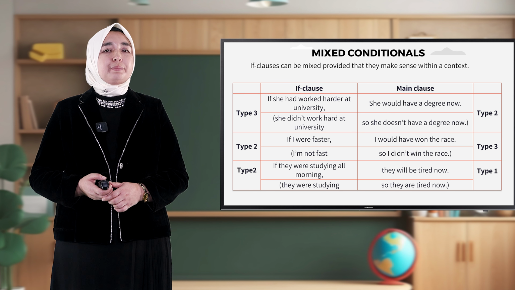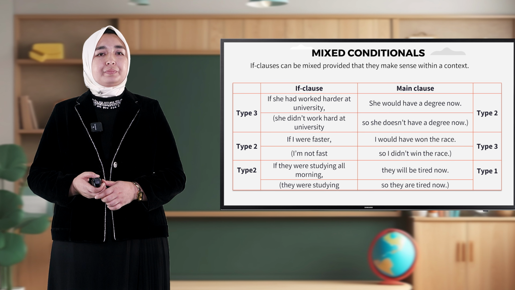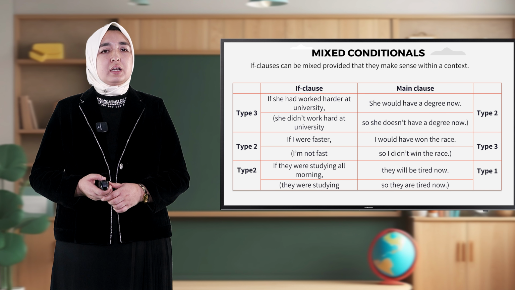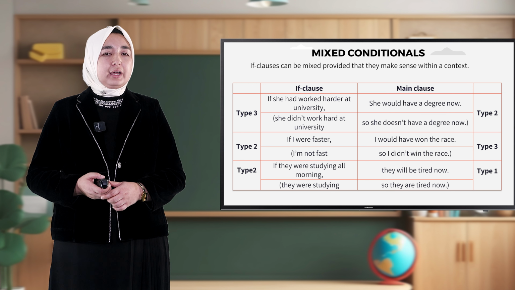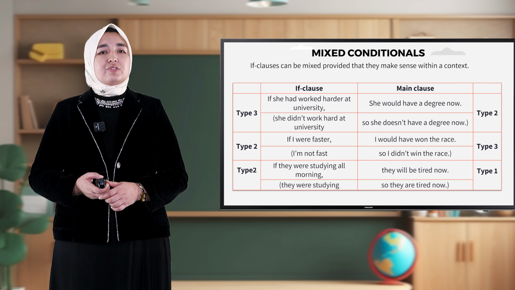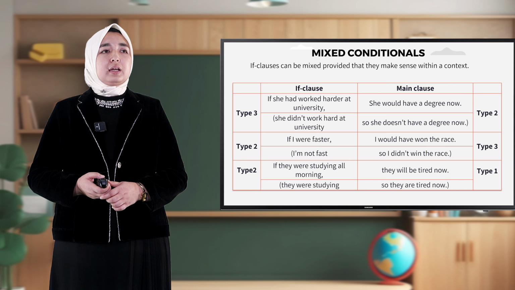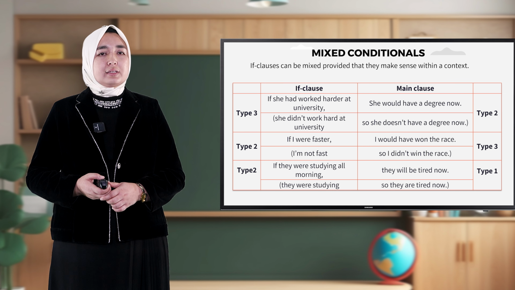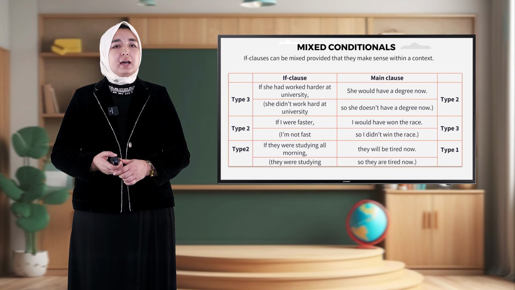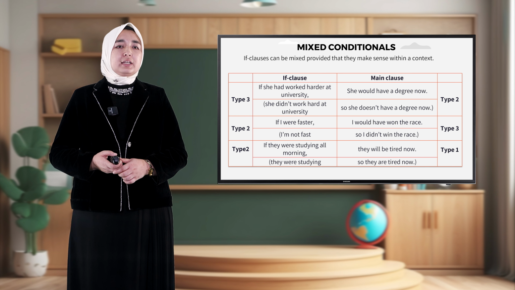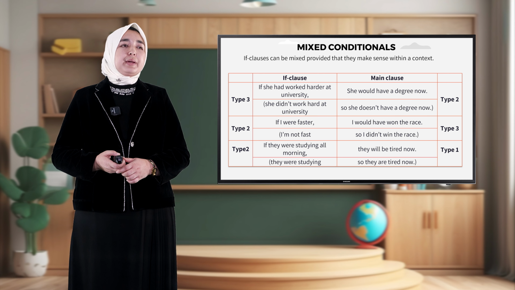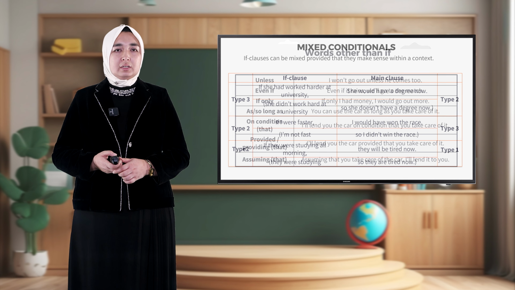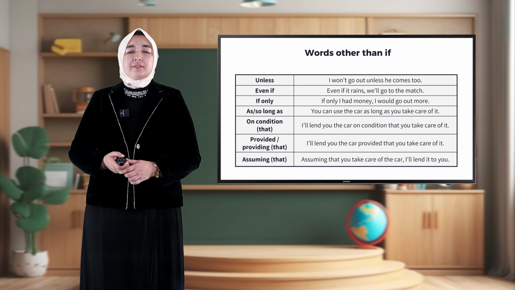The sentence is about a present event. Type 2: if I were faster, I would have won the race. The first part is type 2 and the next part is type 3, because the next part is an unreal condition. And if they were studying all morning, they will be tired now. The first one is type 2 and the second one is type 1, because the second part of the sentence depends on the present situation.